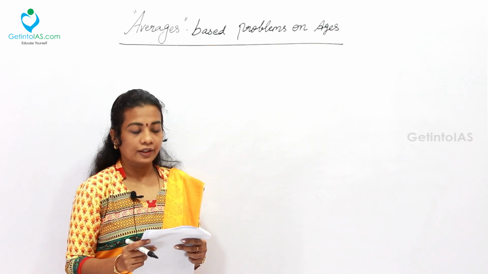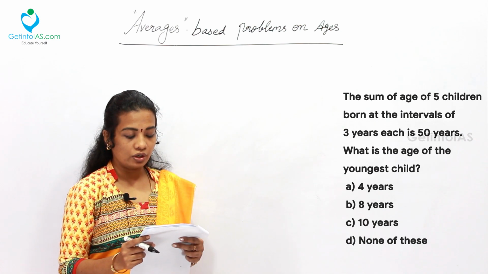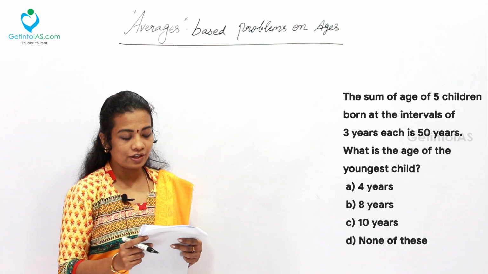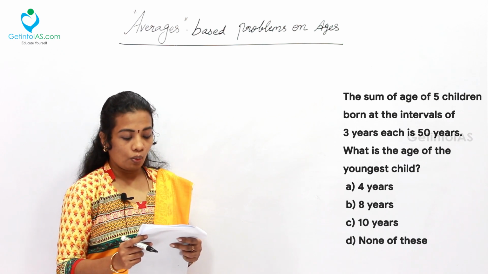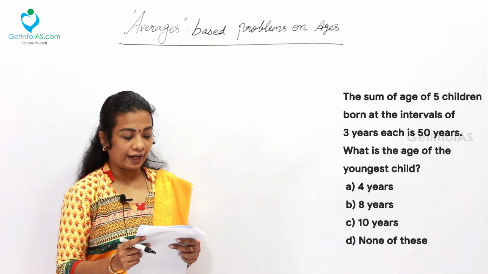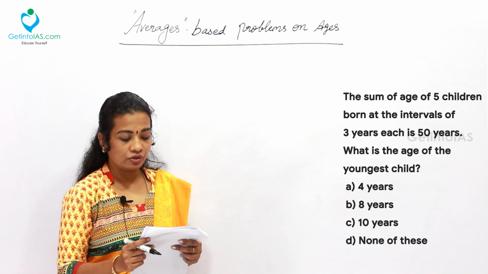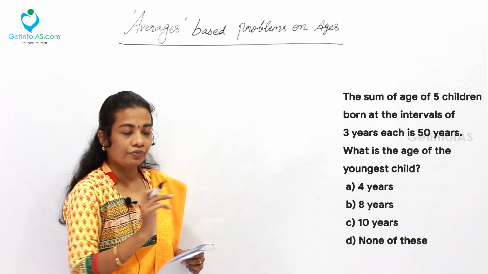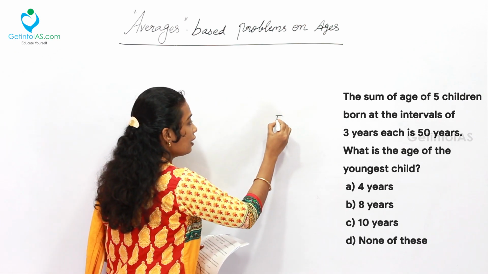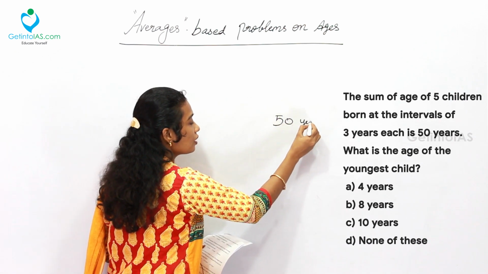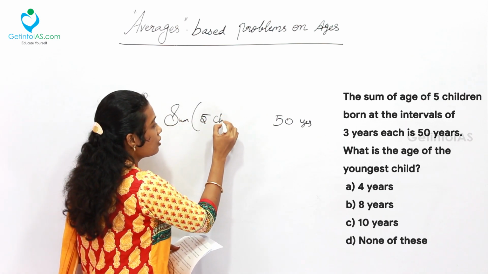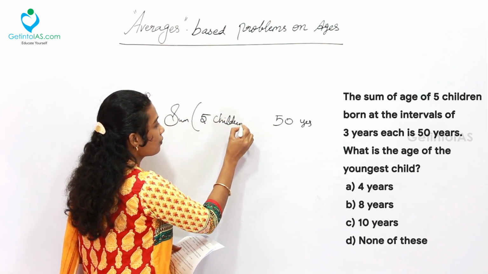Second question. The sum of the ages of 5 children born at intervals of 3 years each is 50 years. What is the age of the youngest child? The sum of the ages of the 5 children is given as 50 years.